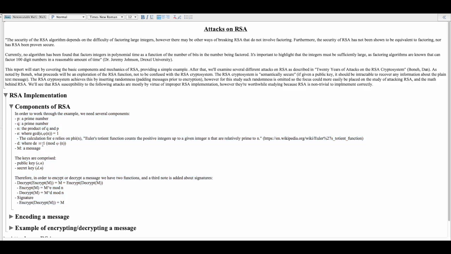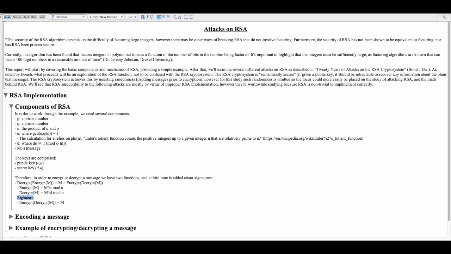D, where D times E is congruent to 1 mod phi of N, and a message M, which we're encrypting and decrypting. The keys are comprised of the exponent E and N for your public key, and the secret key is the exponent D and N. In order to encrypt or decrypt messages, we have two functions. The encryption function is raising the message to the E exponent mod N, and decryption is the message raised to D mod N.